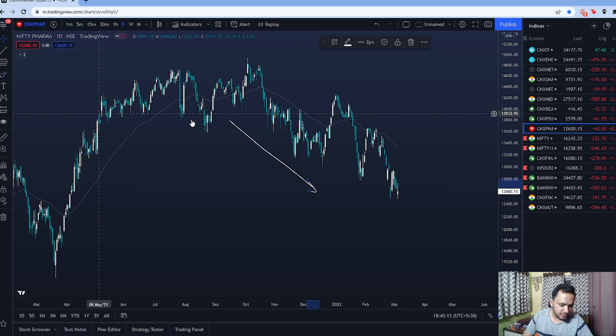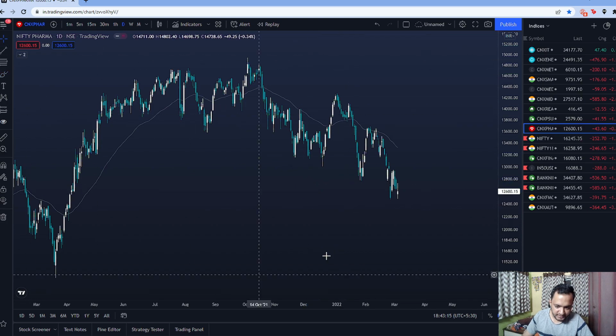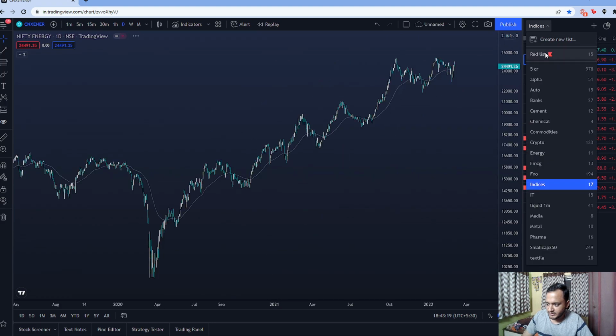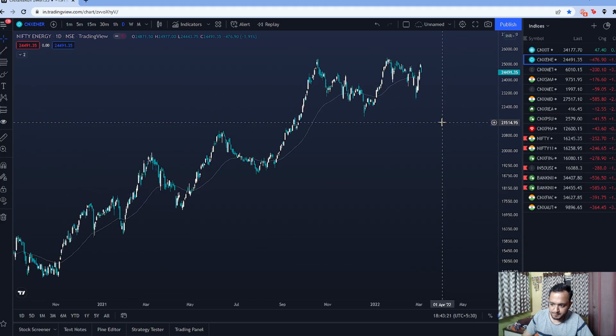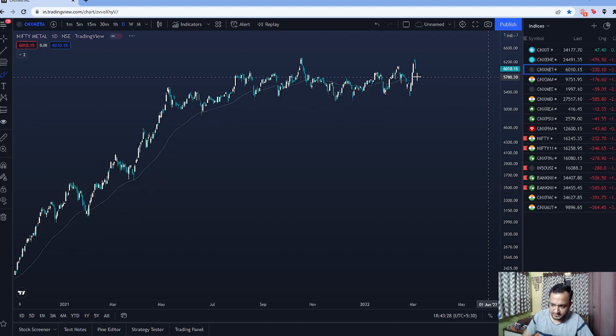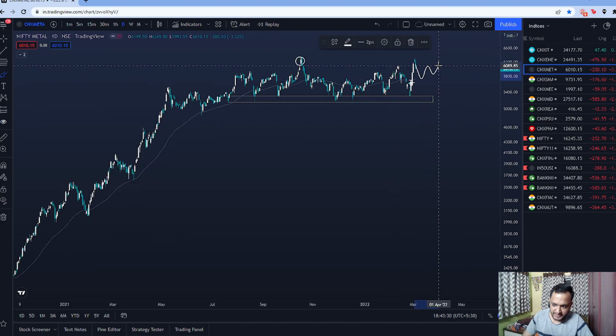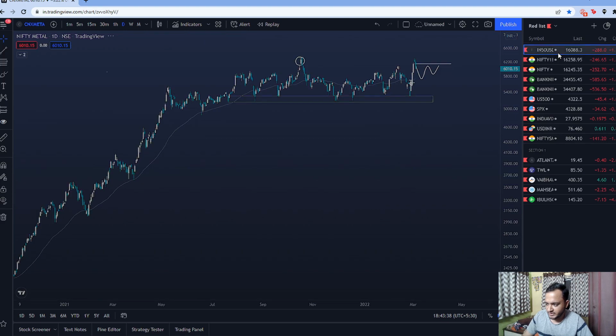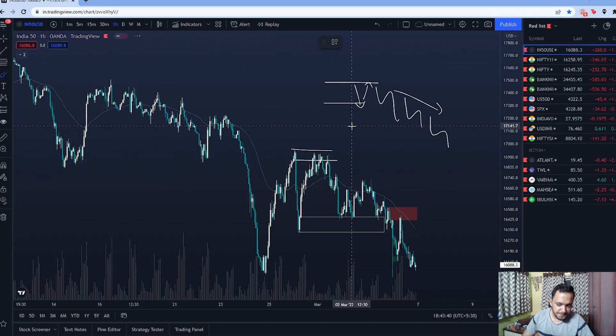So none of the areas of the market are left, right? Most of them are trying to come on the downside. So mostly focus on your index, all right? And one index which you should keep on watch is energy and metals. They might pull back and again stabilize, but the point is they've moved up in the previous 2, 3 days, so we need to give them some time to stabilize, all right? So let's talk about India 50 USD.